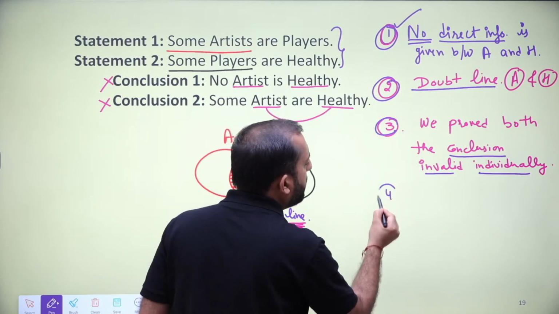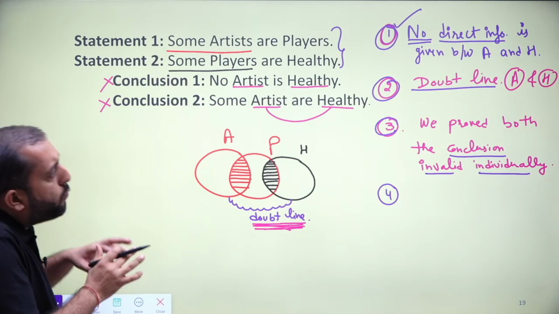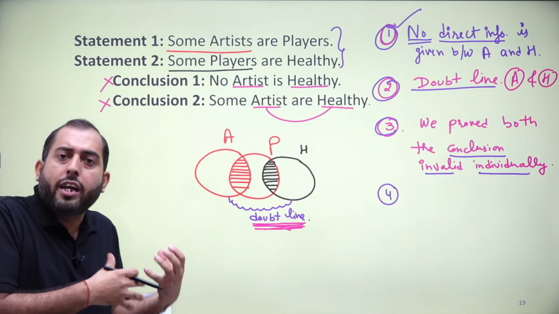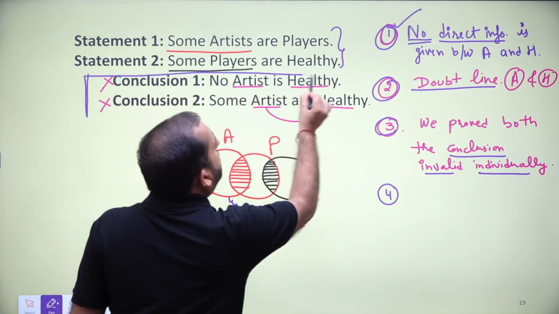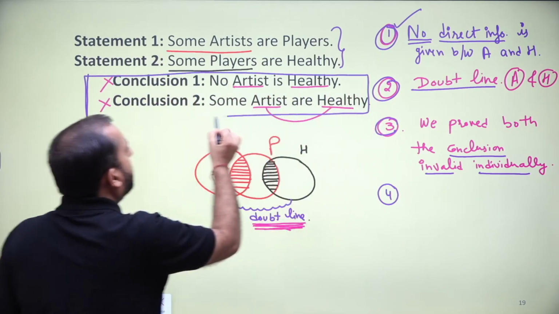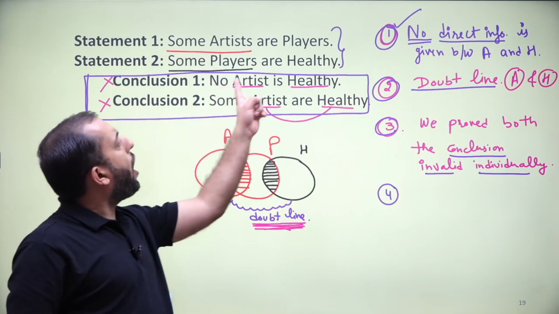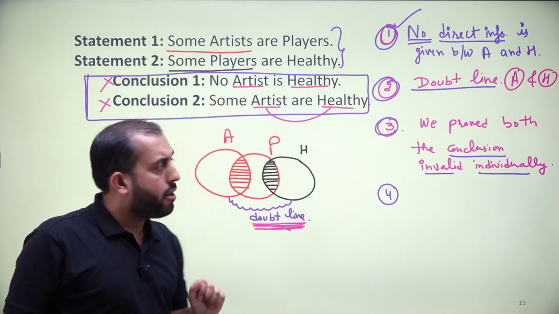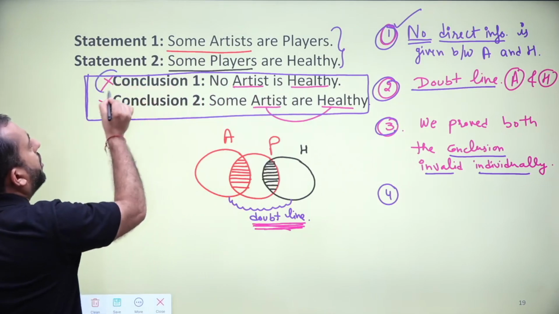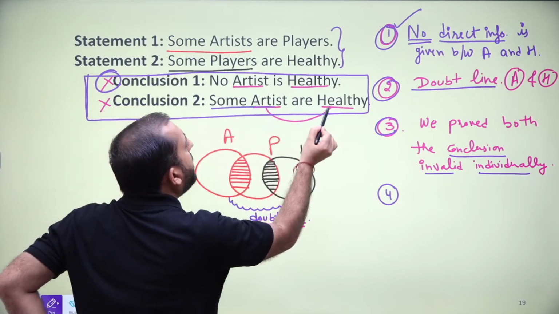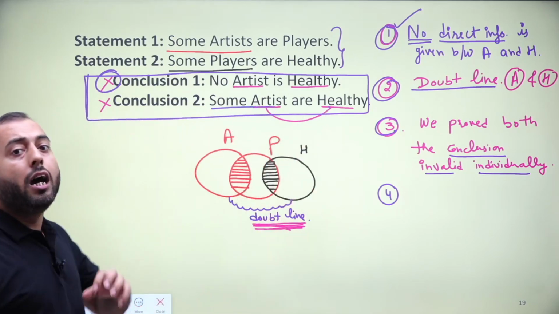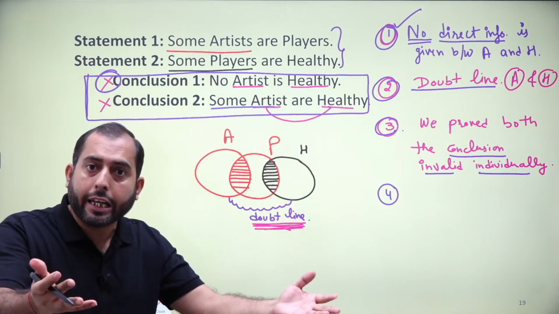Now condition number four, after it, when you proved both the conclusions invalid, if you pay attention to both of these conclusions simultaneously, see, no artist is healthy. If it is wrong, then some artists are healthy should be right automatically.